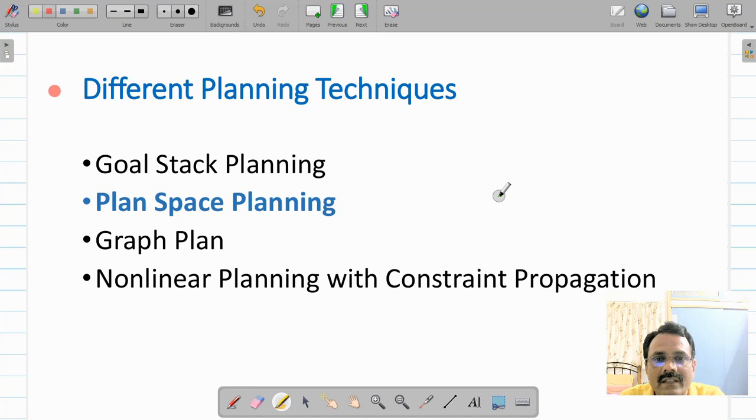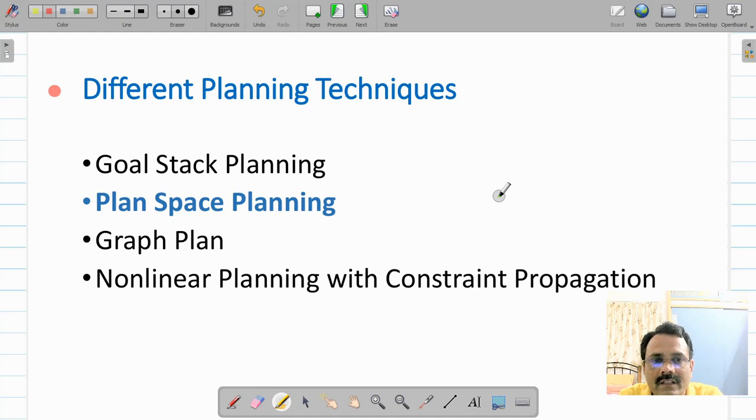Since goal stack planning works on a series of sub-goals one by one, we call it a linear planning technique. Also, we have seen that goal stack planning may not arrive at a solution if a wrong action is chosen. So goal stack planning works on a fixed plan or fixed set of sub-goals, and therefore we say that it is not flexible.